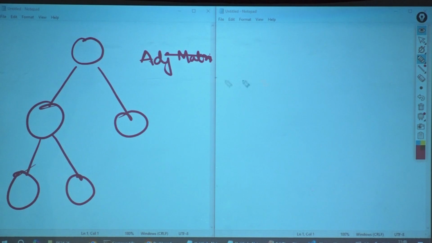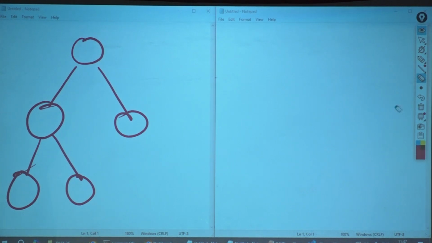How do I store a binary tree, guys? How do I create a binary tree? Do I do it in an array or do I create a data structure which will have a node, a left and a right? It will have a node, it will have a left and it will have a right.